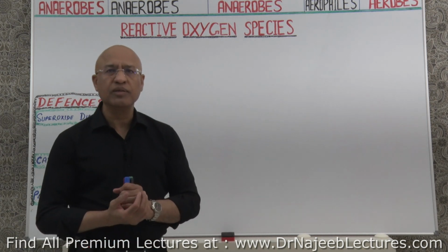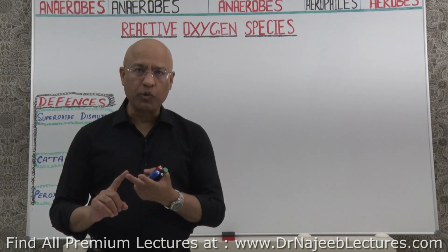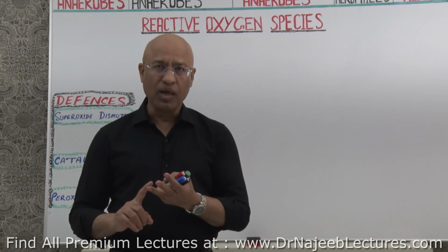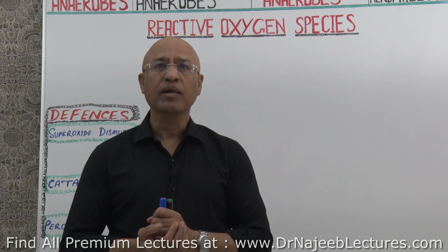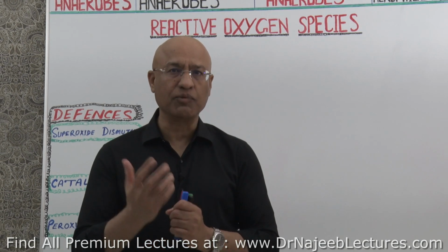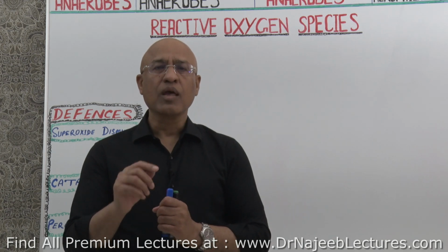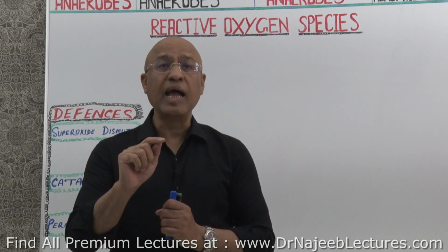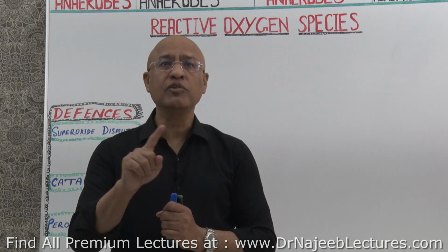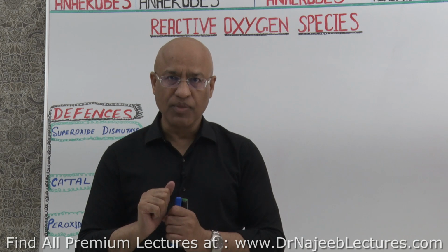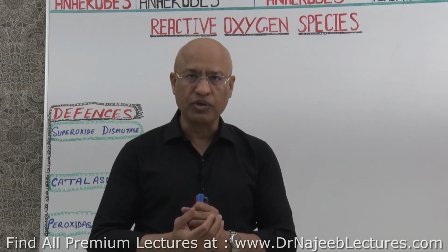Now what is exactly a reactive oxygen species? A reactive oxygen species is an atom or molecule or radical which has a reactive oxygen in it. Now what is reactive oxygen? Reactive oxygen is that oxygen which has an extra unpaired electron in its outer orbit, right? That is said to be a highly reactive oxygen species.